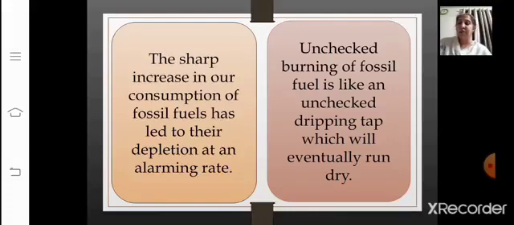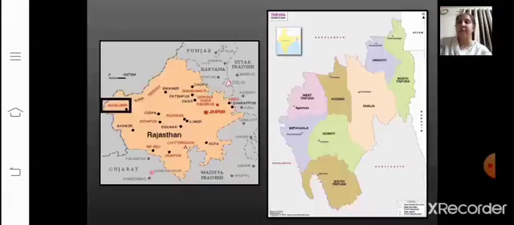Now let's go through where we get natural gas production in India. In India, we get it in Jaisalmer, the Krishna Godavari Delta, as well as in Tripura. And even some areas offshore in Mumbai have natural gas resources. So we can say very few countries in the world have sufficient natural gas reserves of their own.